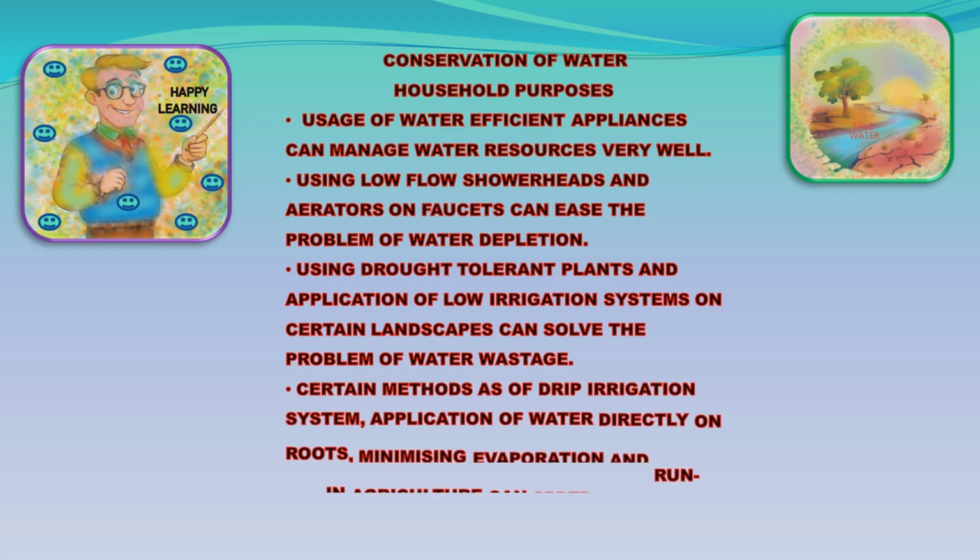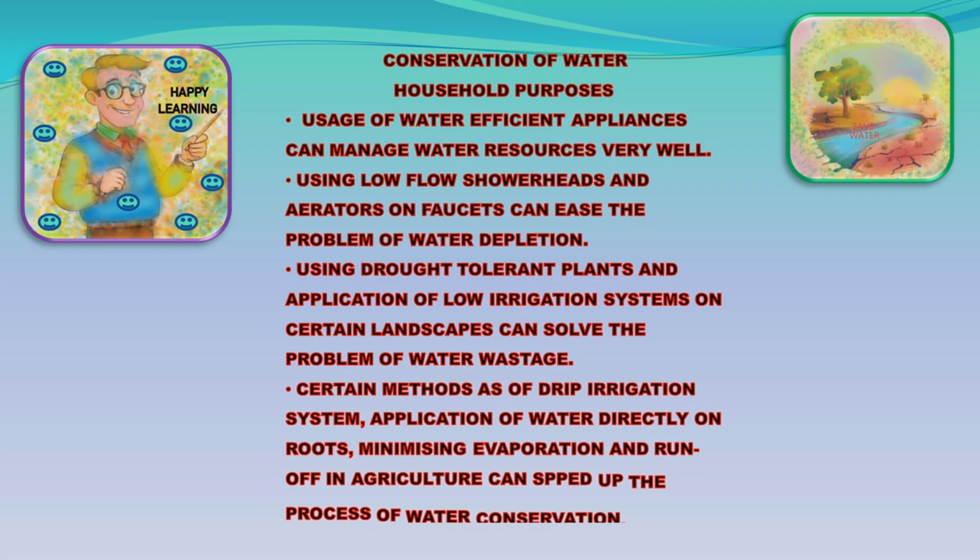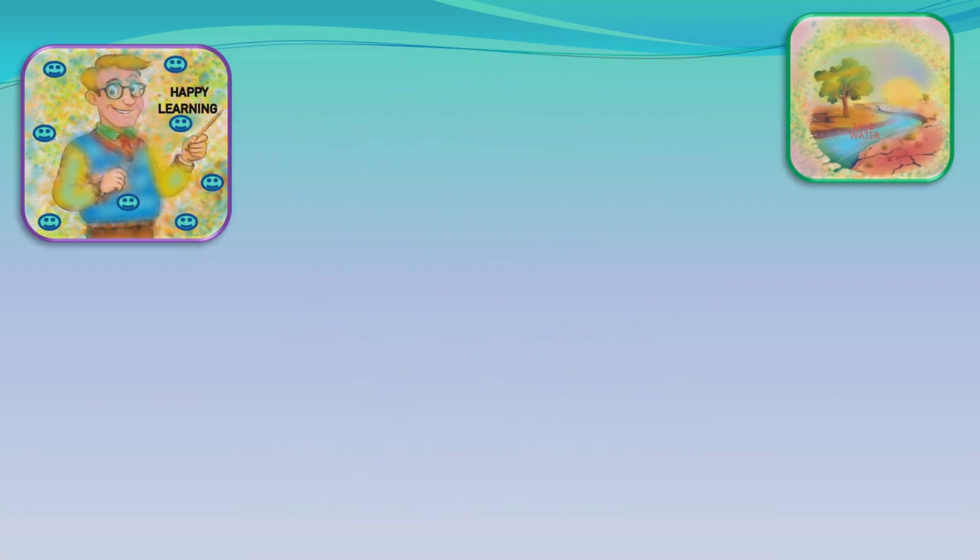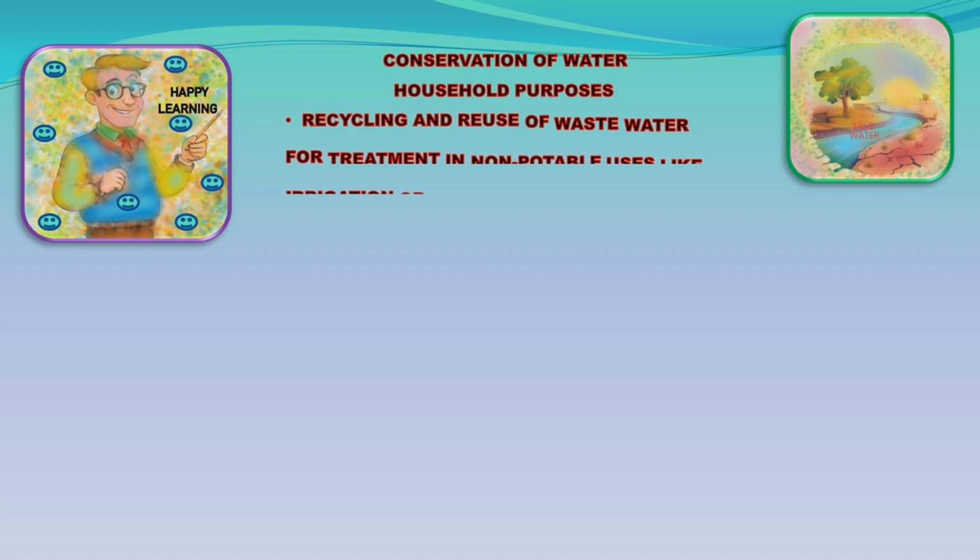Using drought-tolerant plants and application of low irrigation systems on certain landscapes can solve the problem of water wastage. Certain methods such as drip irrigation system, application of water directly on roots, minimizing evaporation, and runoff in agriculture can speed up the process of water conservation.